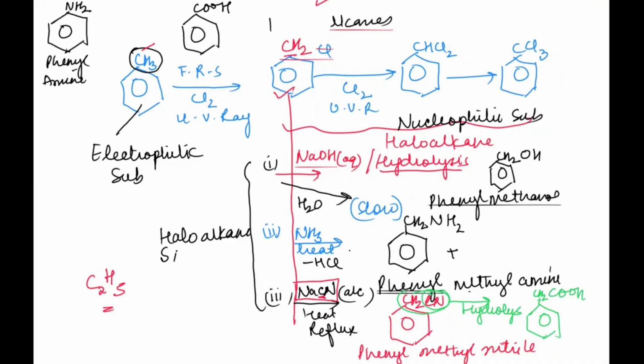Is it clear? So it's not only the methyl benzene we are going to study about its reaction. Because of the benzene group, methyl benzene is going to undergo the electrophilic substitution reaction, but the methyl group or any alkyl group can first convert into a haloalkane, and there are going to be a series of reactions which you have to remember. We can connect it because a haloalkane has been formed.